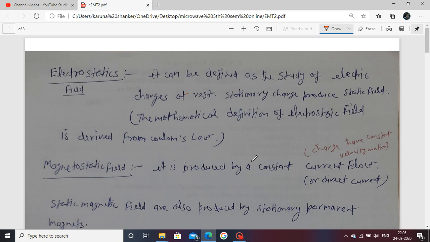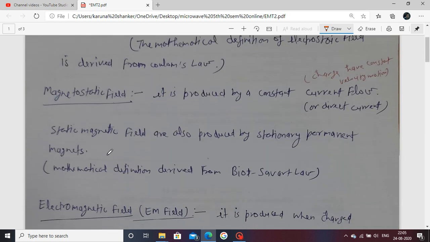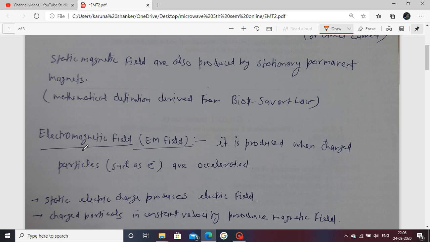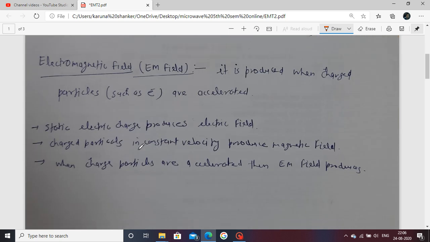Introduction to EM theory, electromagnetic theory. First, go to the introduction part in the first pages: the electrostatic field, the magnetostatic field, then the electromagnetic field theory. What is meant by the field?